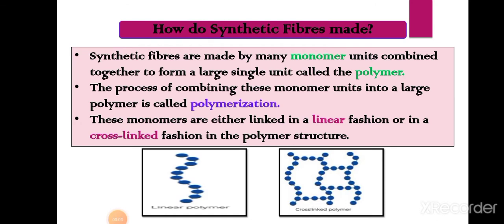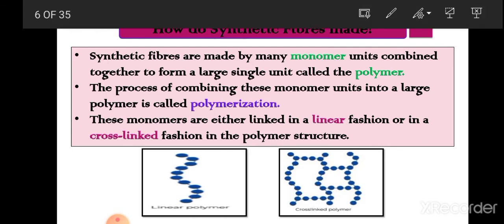Now our next topic is how synthetic fibers are made. Synthetic fibers are made by many monomer units. They are combined together to form a large single unit called the polymer. Now students, what are monomers? This word monomer is made up of two words. Mono means one or single, and mer means unit. Means so many single units.